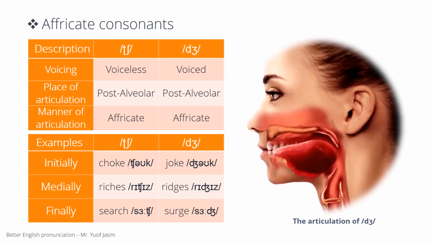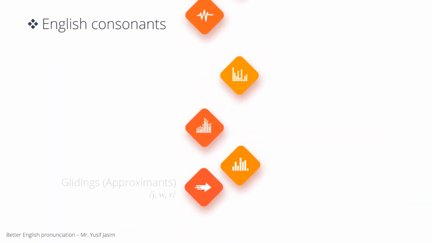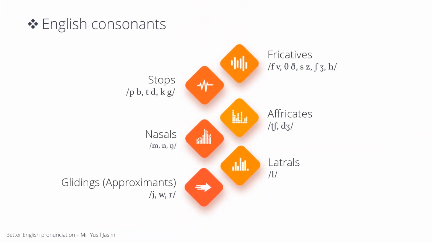Nasal consonants. A nasal consonant is a consonant in which the mouth is blocked and all the air goes out through the nose. Nasals are m, n, and ng. We call them nasals because the air goes out through the nose only. To make it clear for you, let's explain them in detail.